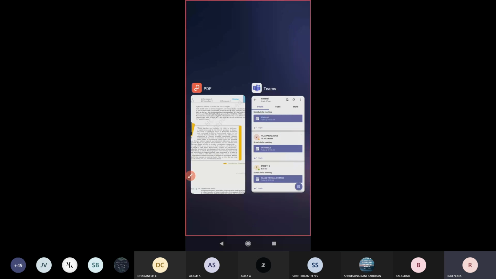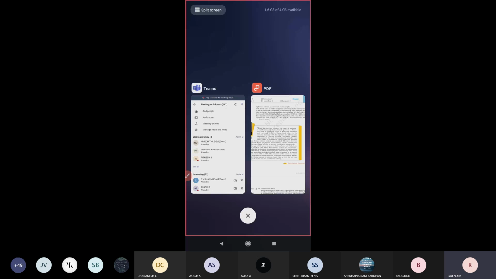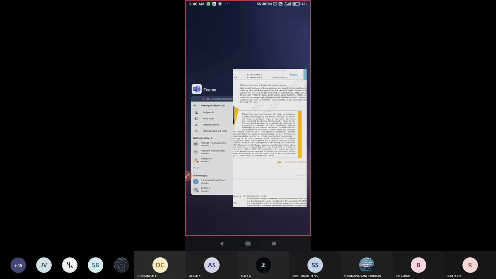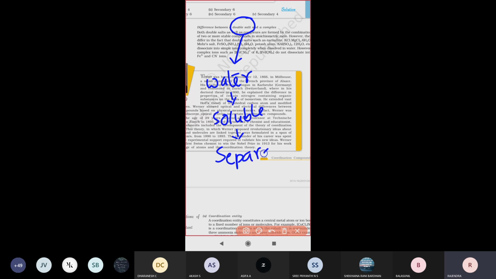What is the major difference? Are they separable or not? That one you are going to see now. Just look here. If you take a double salt, double salts are easily ionizable. If you add water, solubility takes place. That means ionizable. And the two salts can easily be separated. Separation of salts takes place while dissolving in water.